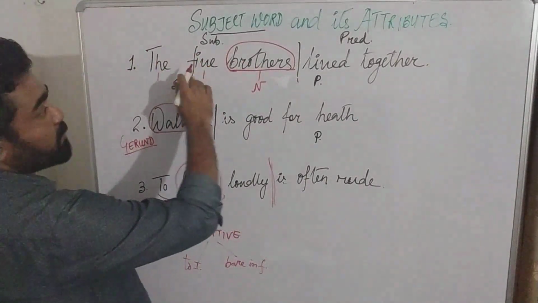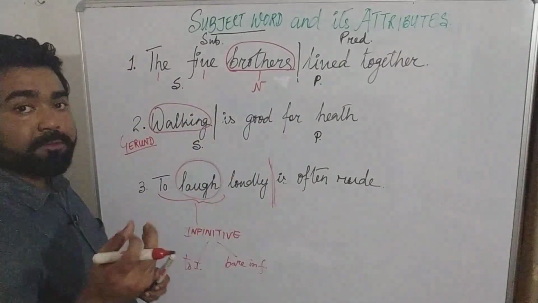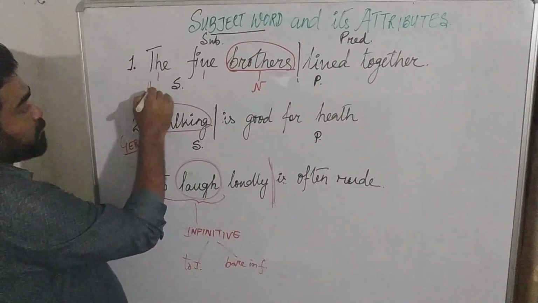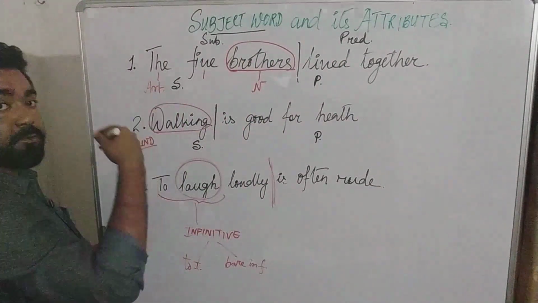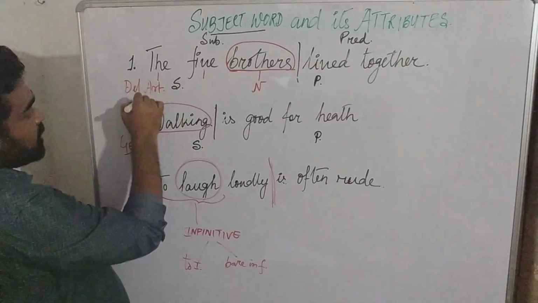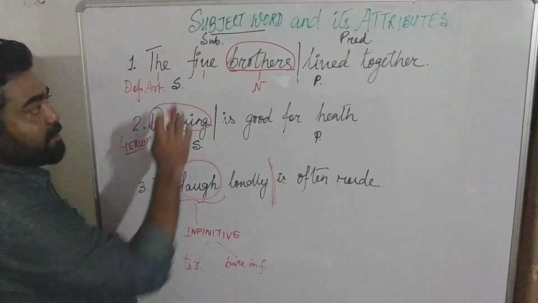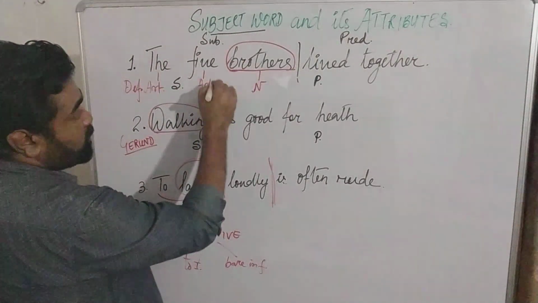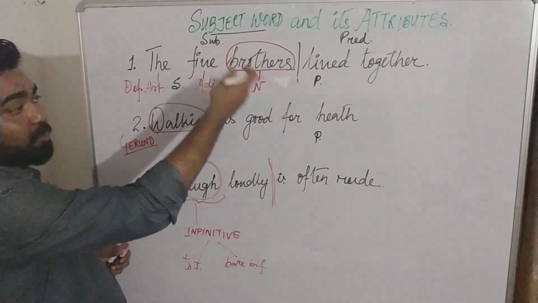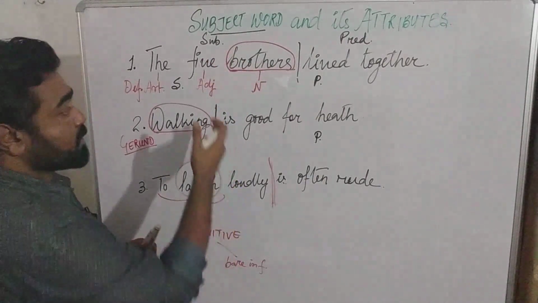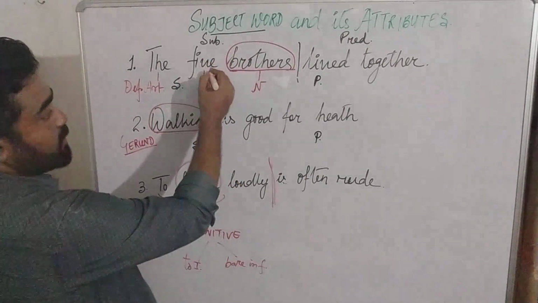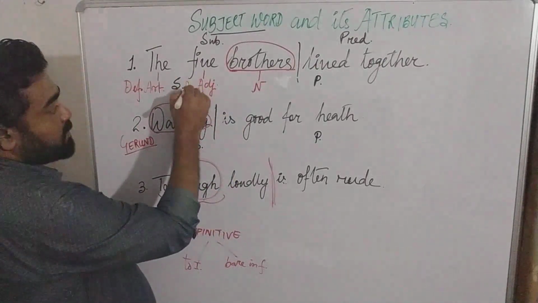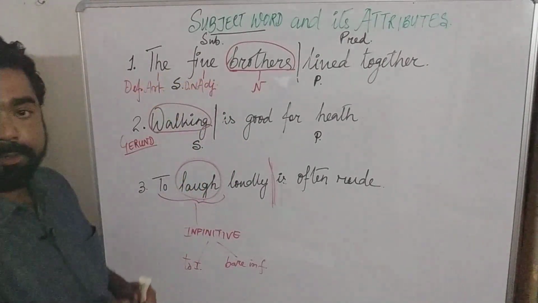And so these two, they become the attributes, and then we have to qualify the attributes. We have to tell what attributes are there. The, we all know it's part of articles, so we can write article, or if we want to go more minutely, you can write it is the definite article. Five is acting as an adjective here, because it is telling us something about the quality or quantity of the noun. So anything which qualifies a noun automatically becomes an adjective. So we can simply write adjective, or if we want to go more minutely, then which type of adjective will it be? It will be definite numeral adjective.